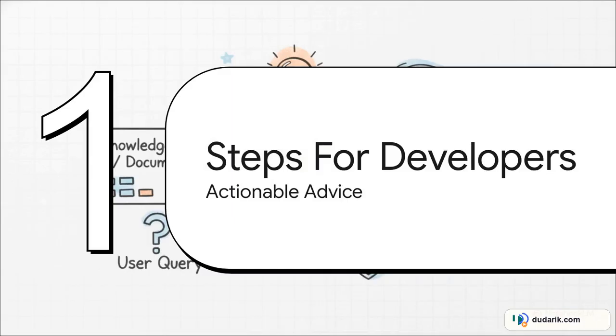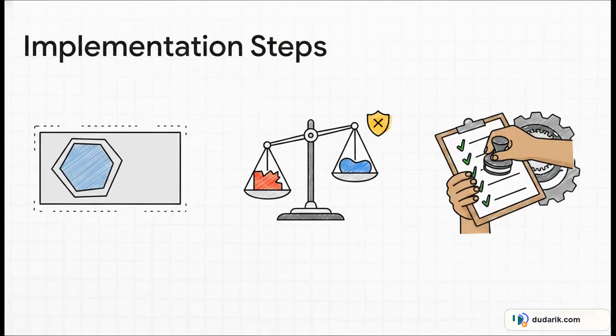Let's wrap things up with Section 5, 3 steps for developers. We've seen the academic wins, we've seen the competition results, but how do we actually apply this to our own builds? If you're building AI systems right now and you desperately want to fix your failing RAG pipelines, the research points to 3 concrete steps.